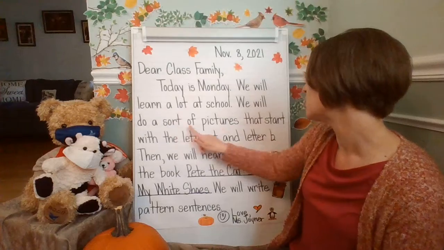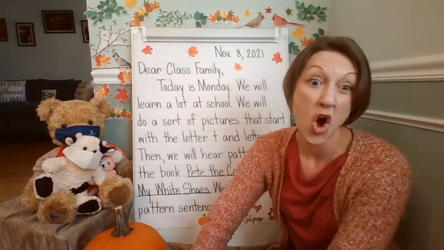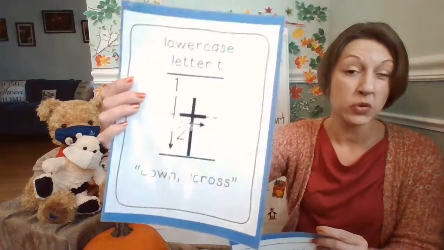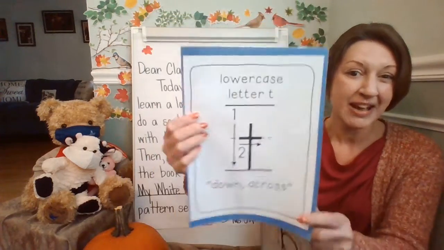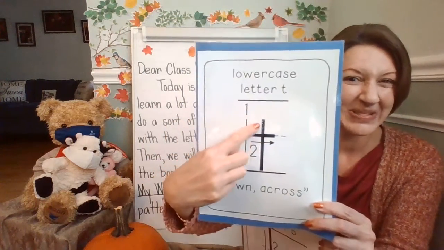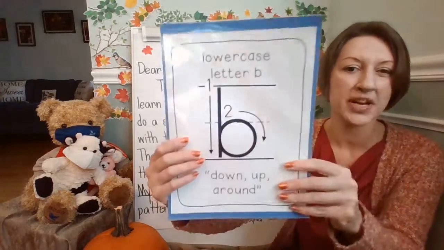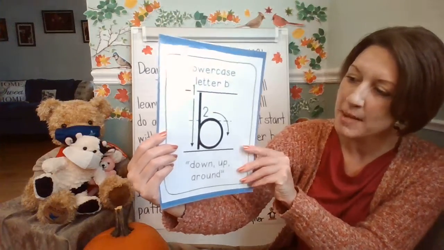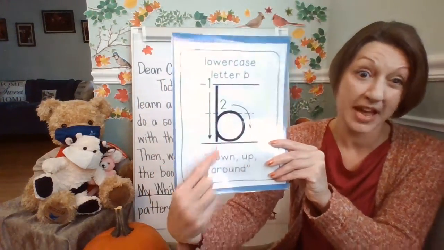We will do a sort of pictures that start with the letter T and letter B. Okay, so we're going to be doing a sort. So we're going to review pictures and words that start with the letter T. Remember, we make a T, we're going to pull down and then across. And we're also going to be looking at ones that start with the letter B. Remember, when you're making a B, go down, up, and around.